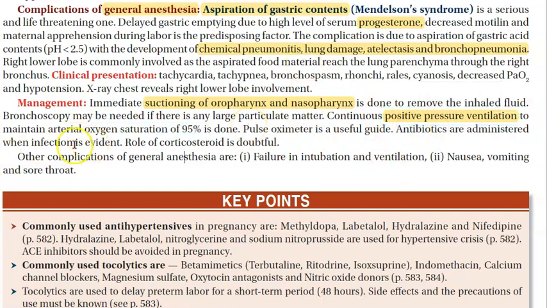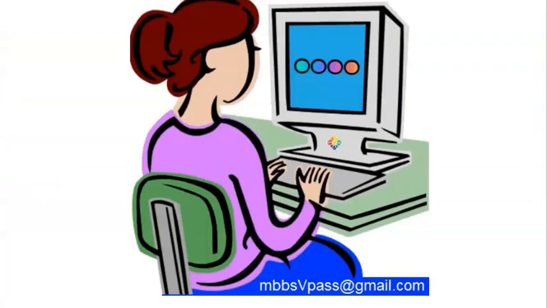Antibiotics are administered only when you think there is an infection, okay? So that is about the management of Mendelson's syndrome, right? You will give oxygen and ventilation and you will maintain the arterial saturation. If there is any aspirated material, you will remove it, okay?